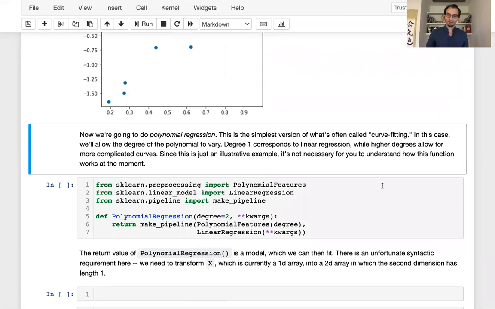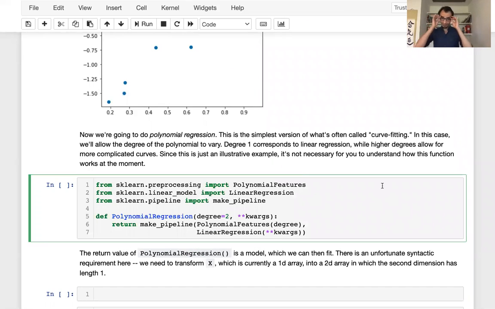The models that we're going to look at today as examples are called polynomial regression models. And polynomial regression models are very simple in a way. They're the simplest version of what we sometimes call curve fitting, in which what we want to do is fit a curve through some data points. Polynomials are the simplest curves, and so they're great choices for curve fitting because they're very easy to work with. However, no one does polynomial regression anymore, and the reason is exactly the problems that I'm going to show you today.